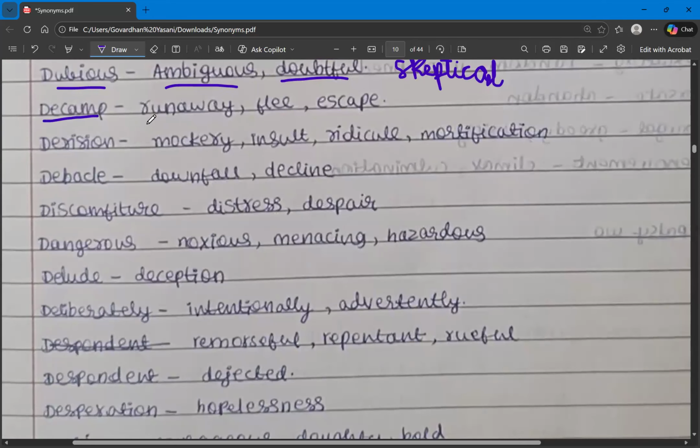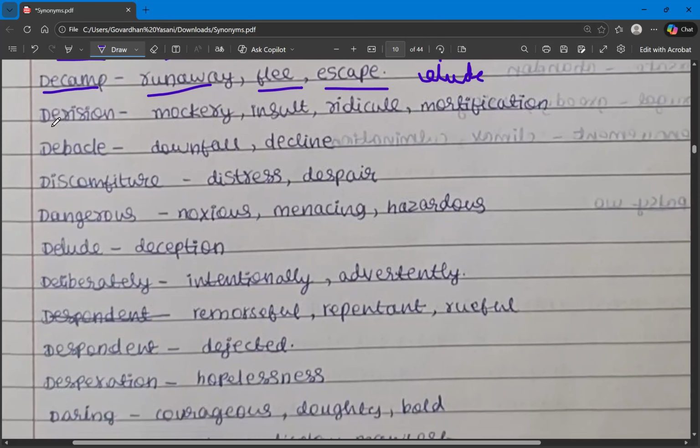And then the next one is decamp. Decamp means running away or flee or escape. So these are the synonyms for the word decamp. What are they? Run away, flee, escape. And also there is another synonym, I think it is elude, E-L-U-D. It also has the same meaning. It's like escaping to avoid some danger or enemy. So that is the meaning of elude.